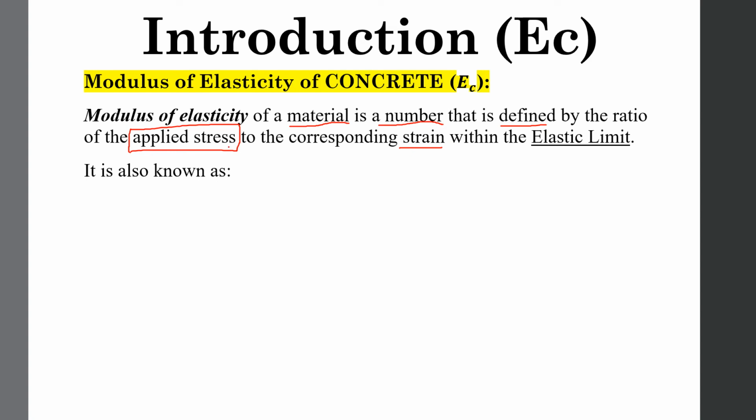So we will take the ratio of applied stress. Applied stress is force per unit area, and strain is denoted by epsilon. This is change in length per unit length, or change in volume per unit volume, or change in area per unit area.